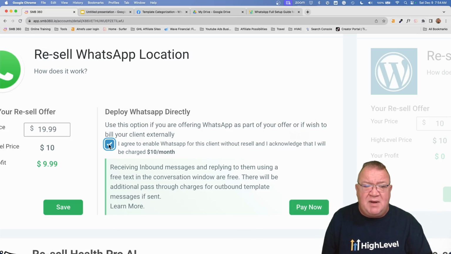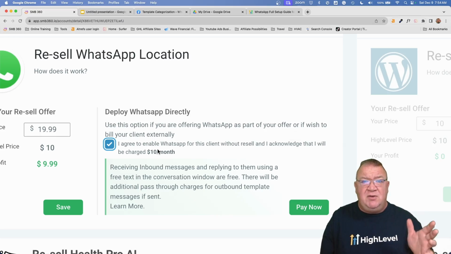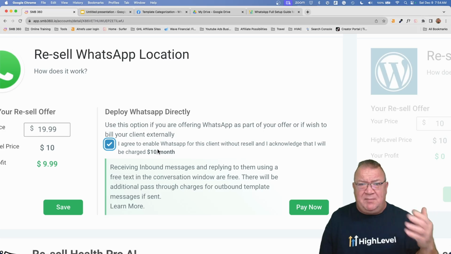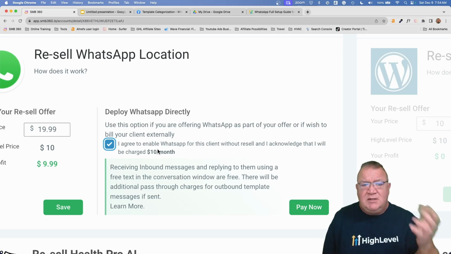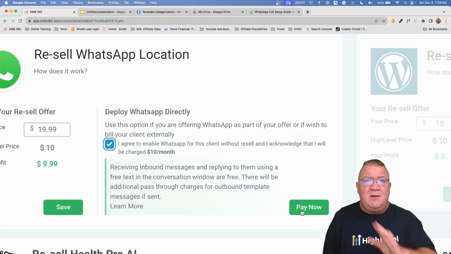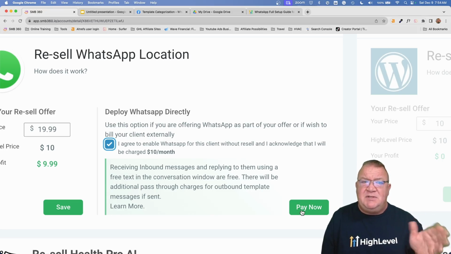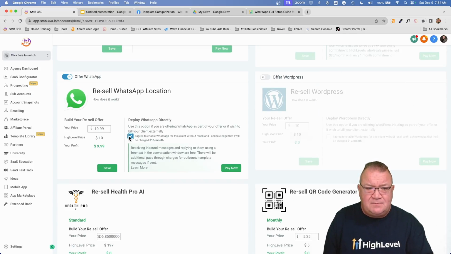Now here, if you check this box, you're saying, I agree to enable WhatsApp for this client and be charged $10 a month. Now, if you do this, there is no markup on this because obviously you're paying for it at the agency level. So you're just being charged whatever HighLevel charges as a default. So if you include it as part of your package, this is where you would turn it on. You would click pay now, and then a billing would go out. And each time that you get billed for this every single month, that $10 is going to be billed to your agency account, not to your client account. Okay, so that's how you would do that.